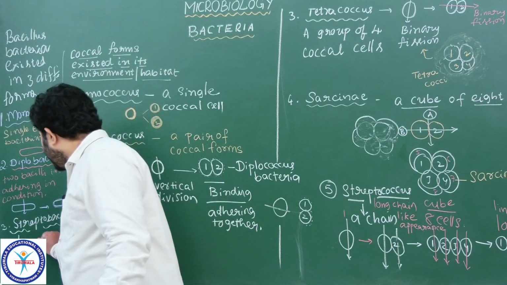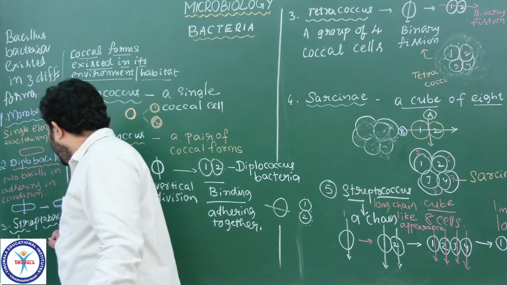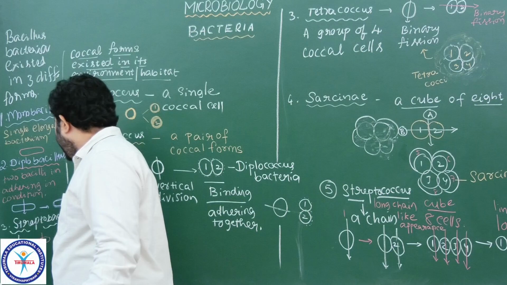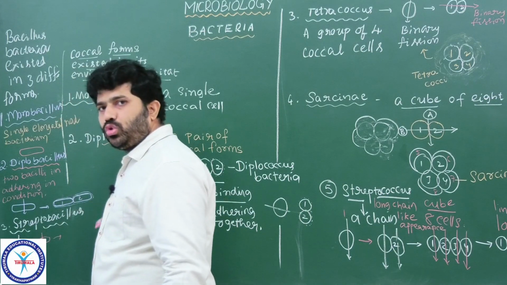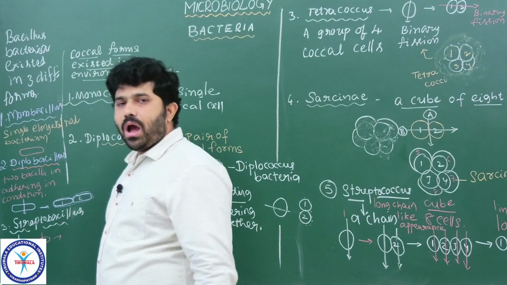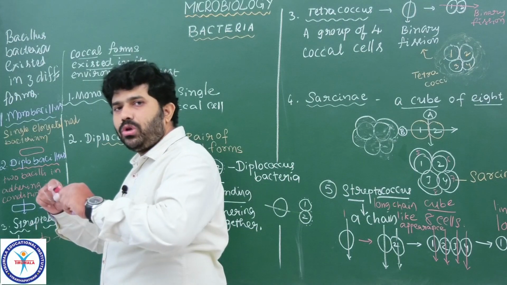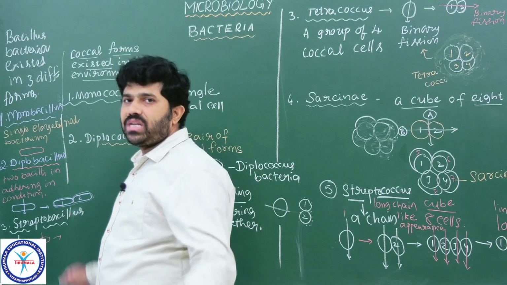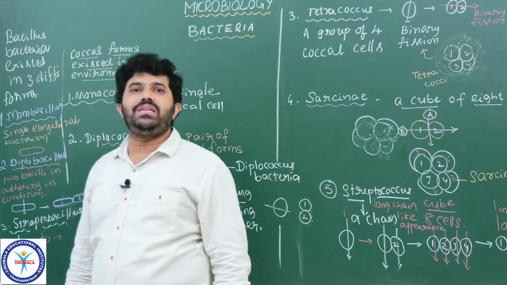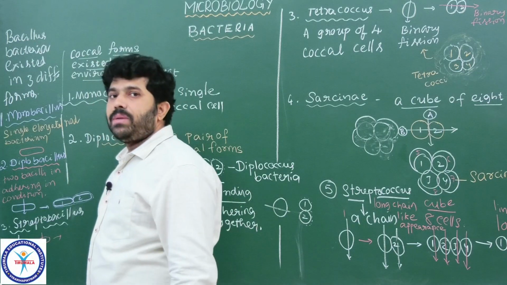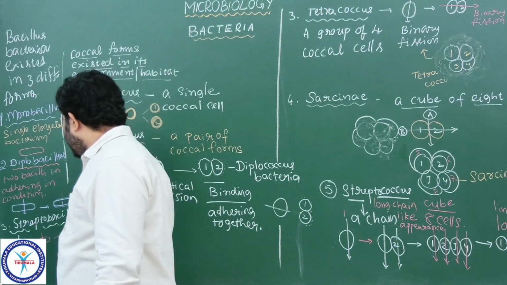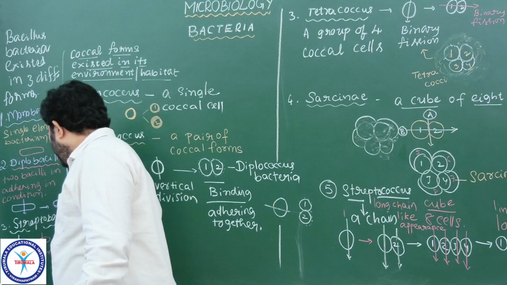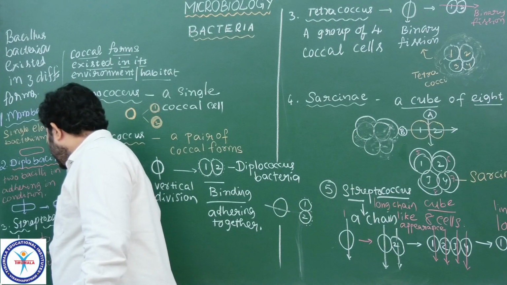Suppose it is a single bacterium which is cylindrical in shape. If it is divided continuously, what happens? Every time it produces two bacterial cells. All these bacterial cells continuously divide and form a linear long chain-like structure. That type of chain-like structure is called Streptobacilli. This is a single bacillus undergoing binary fission continuously.